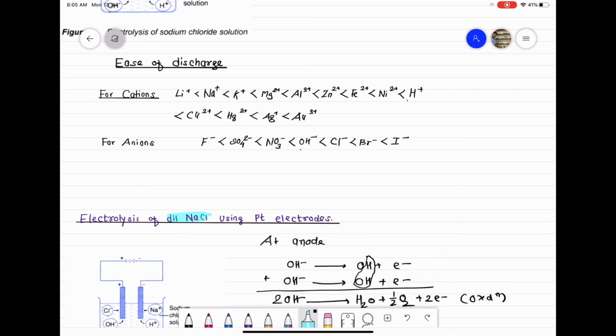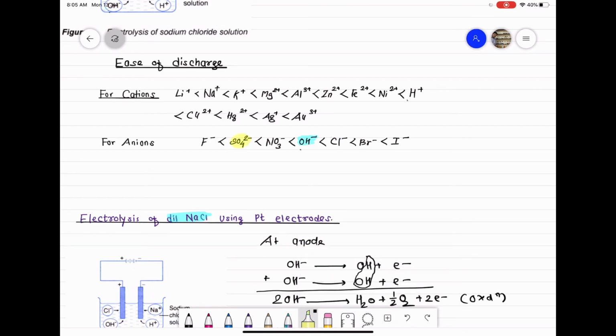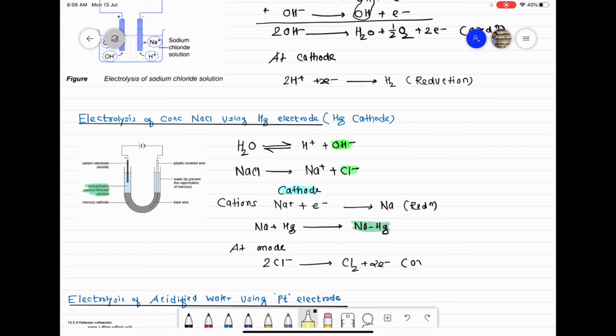the discharge potential of OH- ions is less than the discharge potential of sulfate ions. So since the discharge potential of OH- ions is less than that of sulfate ions, the OH- ion will be preferentially discharged, or you can say OH- ion is preferentially oxidized at anode and not SO4 2-, that is sulfate ion. So reaction at anode in this case will be